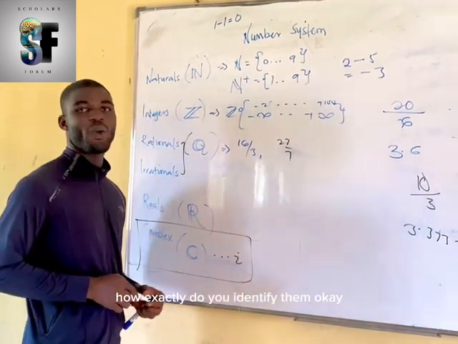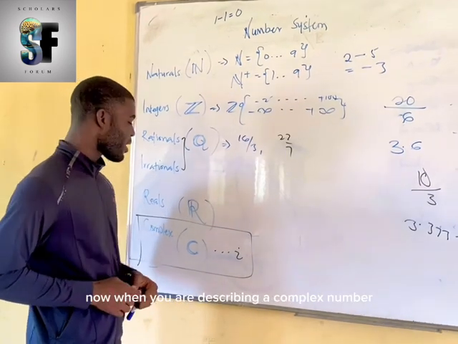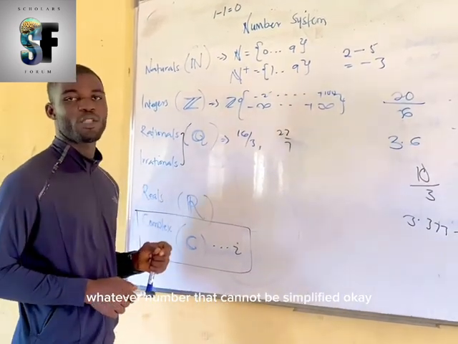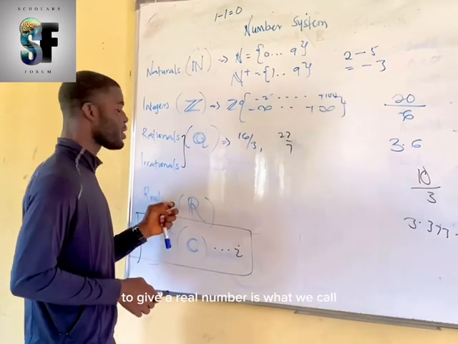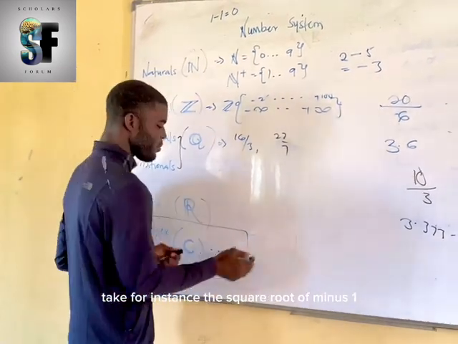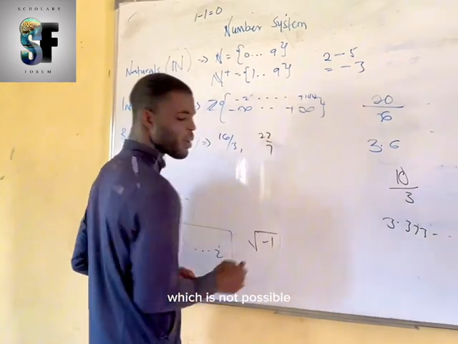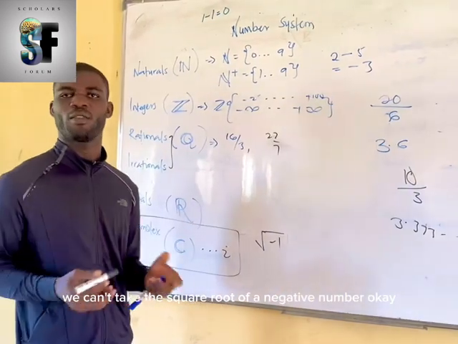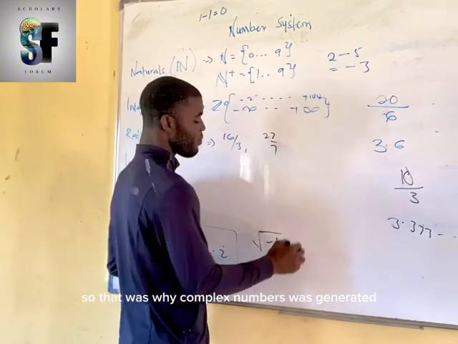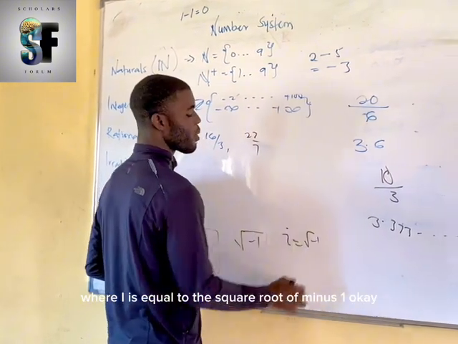Now for complex numbers, how exactly do you identify them? When you are defining a complex number, whatever number that cannot be simplified to give a real number is what we call a complex number. Take for instance, the square root of -1, which is not possible. We can't take the square root of a negative number. So that was why complex numbers was generated, where I is equal to the square root of -1.